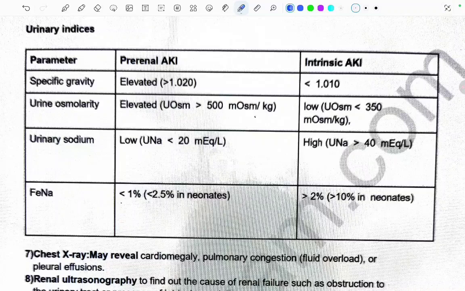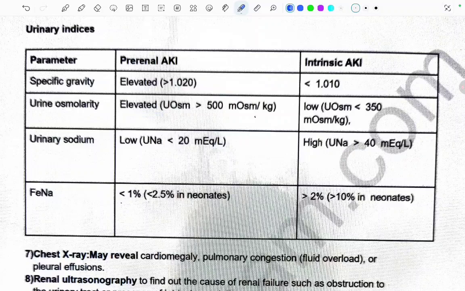Now let's look at the reasons for all these values and why they are elevated or why they are low somewhere, right? So look, in pre-renal AKI, the kidney is still working, so it conserves water and concentrates the urine, which makes the specific gravity elevated. But in intrinsic AKI, the tubules are damaged, so it cannot concentrate the urine, making the specific gravity fall. Now urine osmolality, same. In pre-renal AKI, the kidney is still working, water gets reabsorbed, urine becomes concentrated, so that increases the urine osmolality.